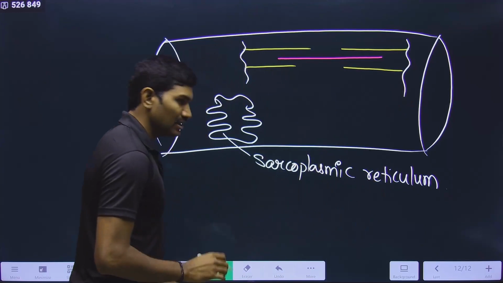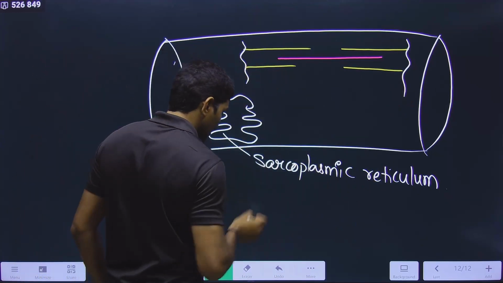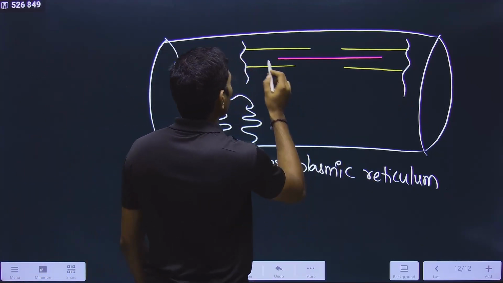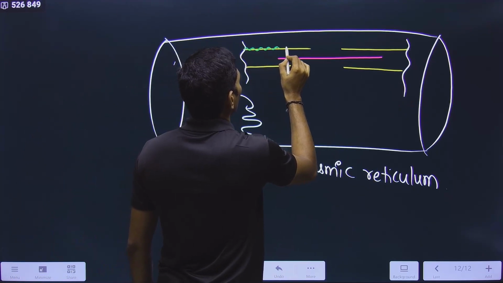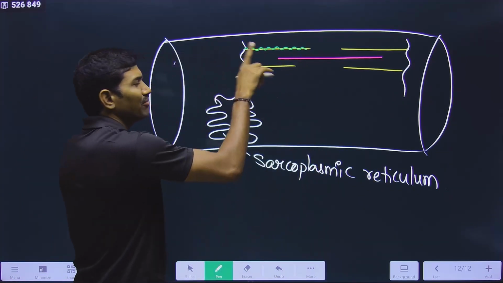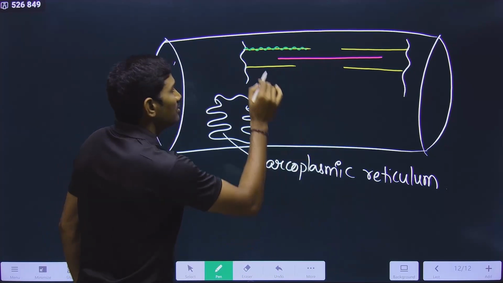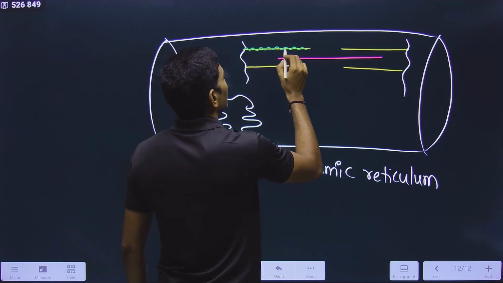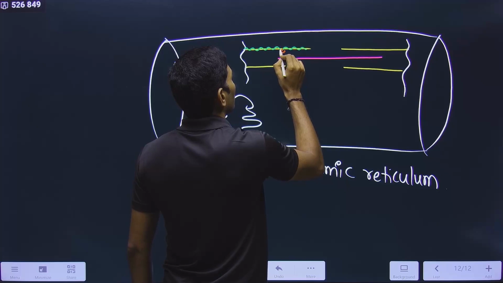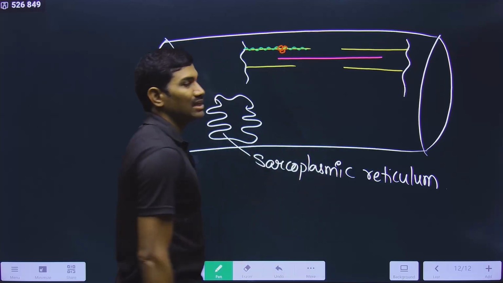Like this they are present. And on this thin filament, just now we studied, no? Even tropomyosin is present here. Only for one I am drawing, I am not drawing for everyone, everything. So please observe carefully. On this tropomyosin, what are present? There are actually 3 subunits, right? 1, 2 and 3 subunits are present.